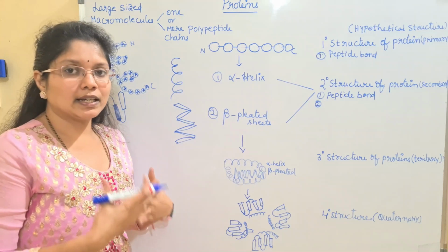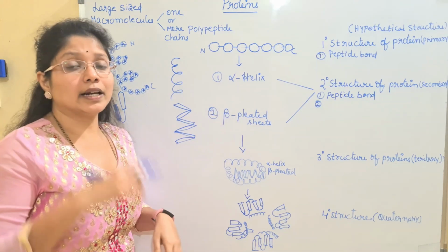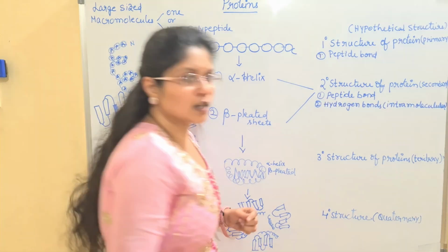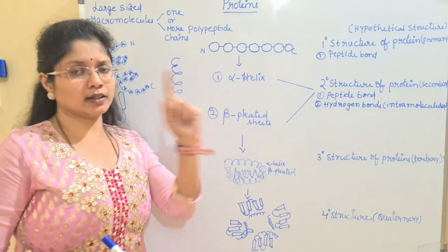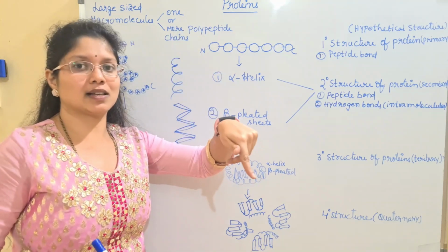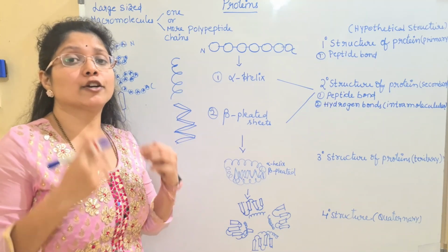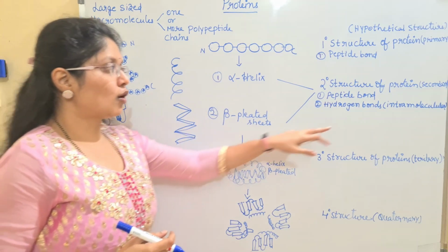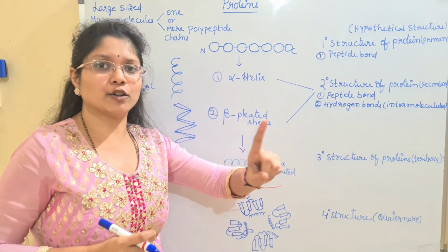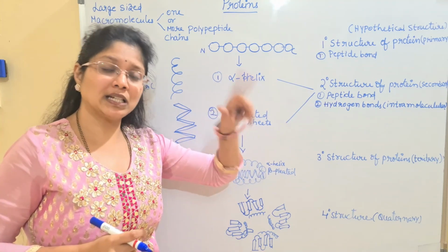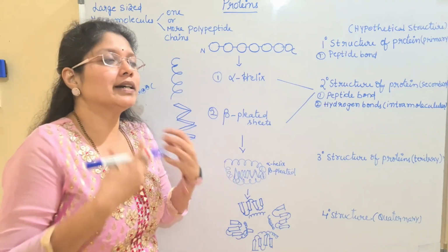So for its stability, other than the peptide bond, the alpha helix will have intramolecular hydrogen bonds. There is only a single chain. You have to remember I am talking about a single chain. Inside this chain itself, the amino acids have hydrogen bonds, and such hydrogen bonding is said to be intramolecular hydrogen bonding. Intra means within itself, inside the structure. It is said to be intra.